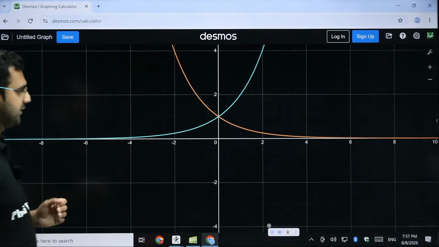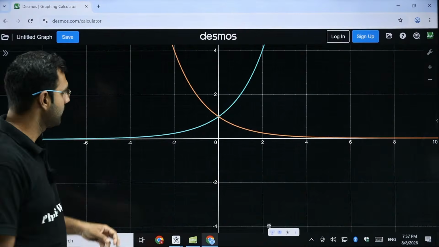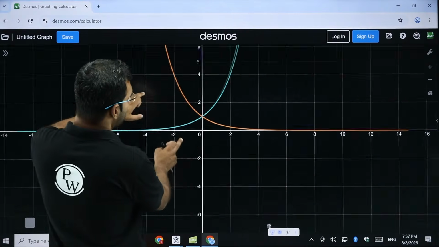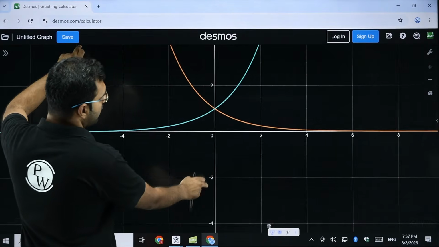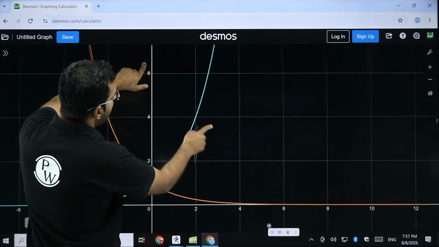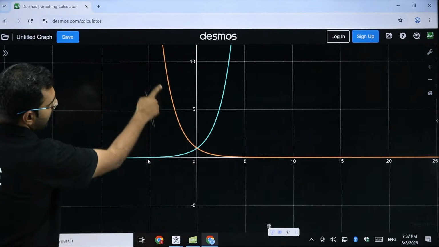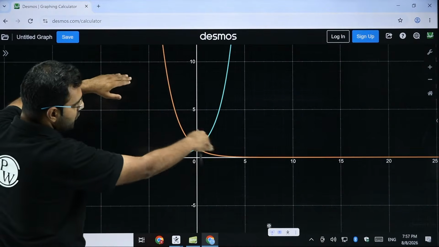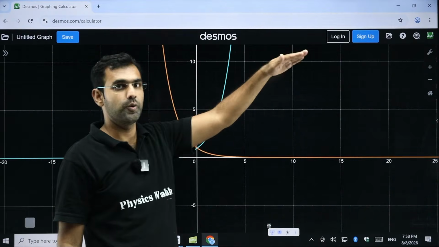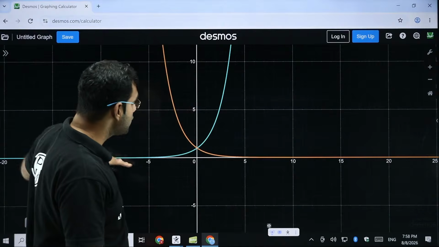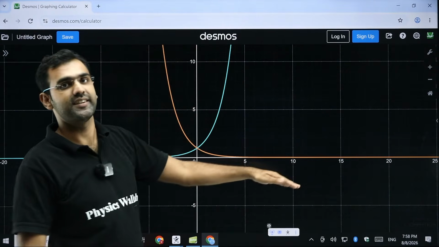Look at these two cases now. Everyone, please pay attention. This blue one which I have drawn is 2 to the power x. So the higher power I give it, the higher value it attains. But when you look at 1 by 2 to the power x, this orange curve is y is equal to 1 by 2 to the power x. Yes, exponentially increasing and exponentially decreasing.